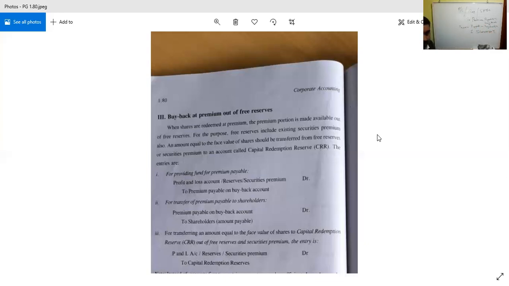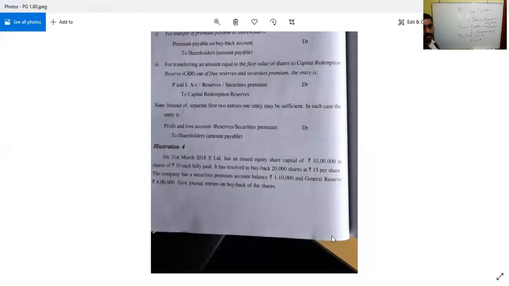Okay. And the third case, we already did this one, P and L account or general reserve or securities premium debtor to capital redemption reserve.